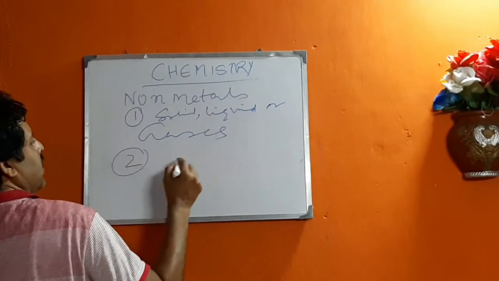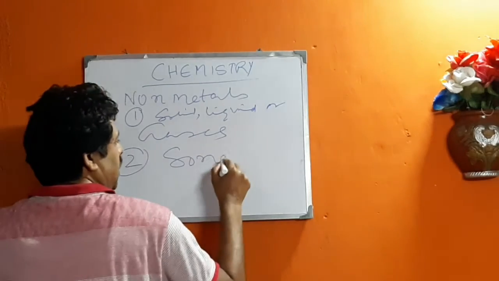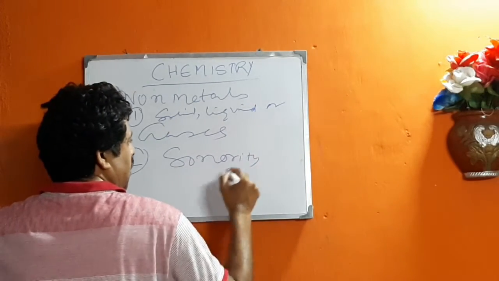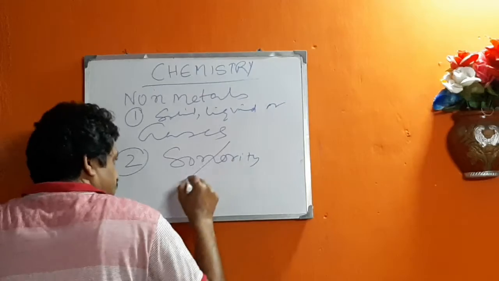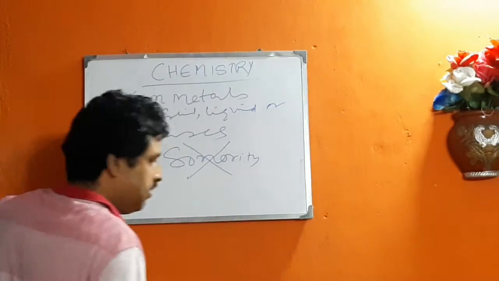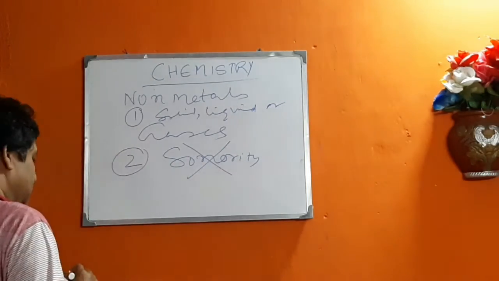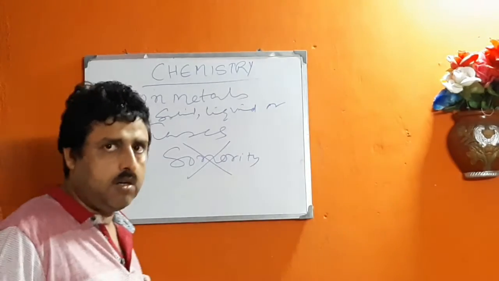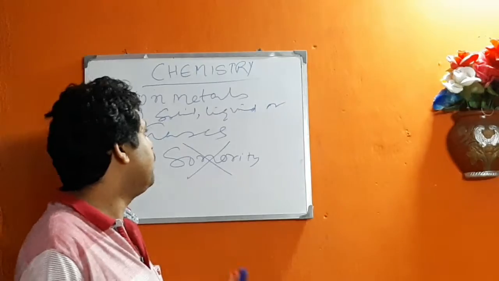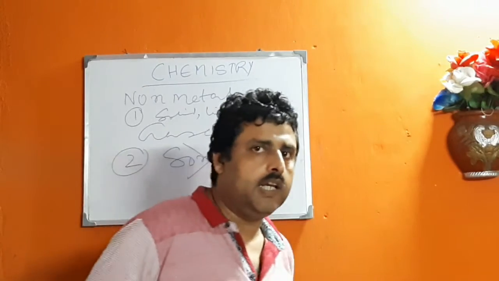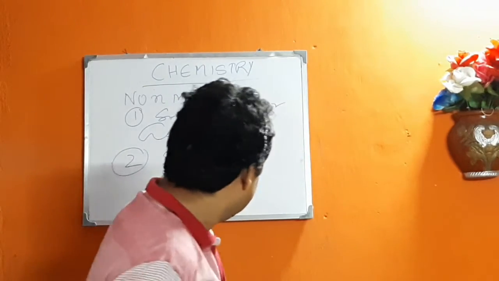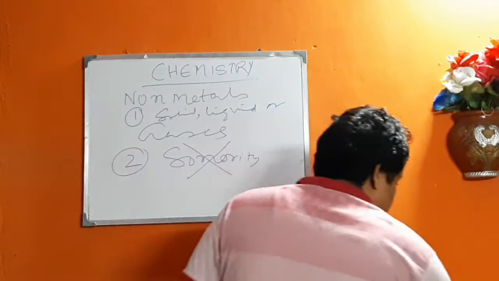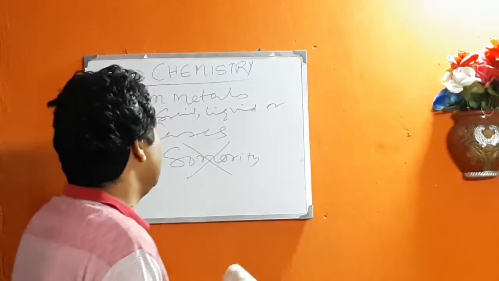They are not sonorous. Sonority is not present in non-metallic substances. They are non-ductile, non-malleable. Generally, they are poor conductors of heat and electricity. So these are the characteristic features of metals and non-metals.